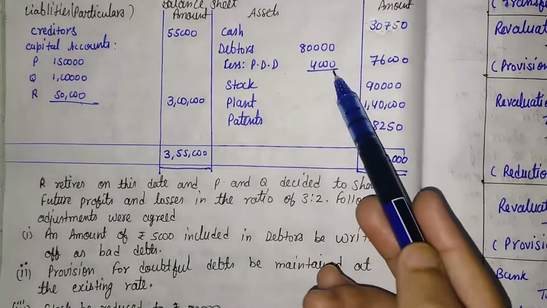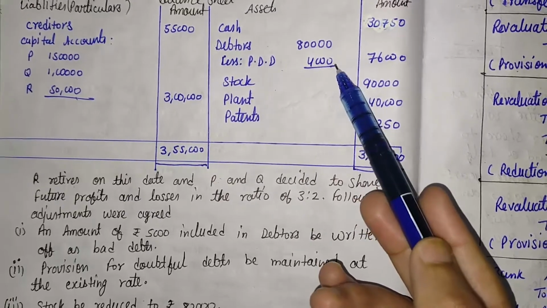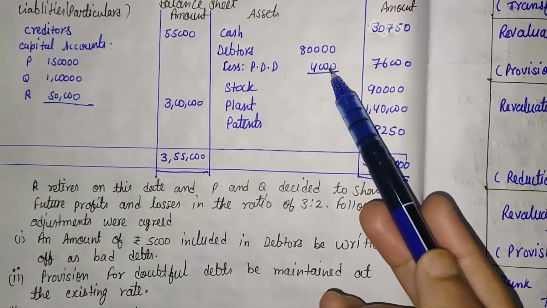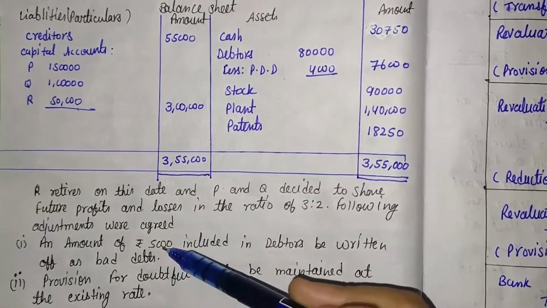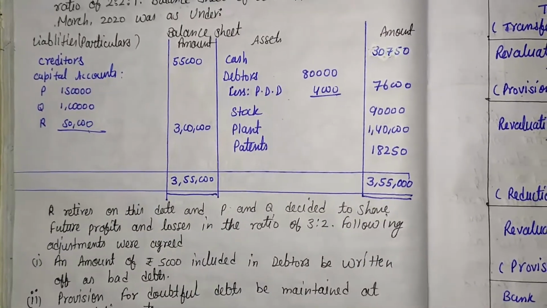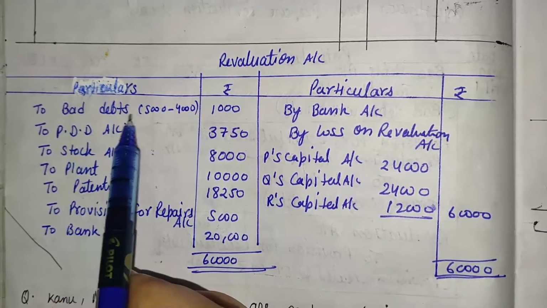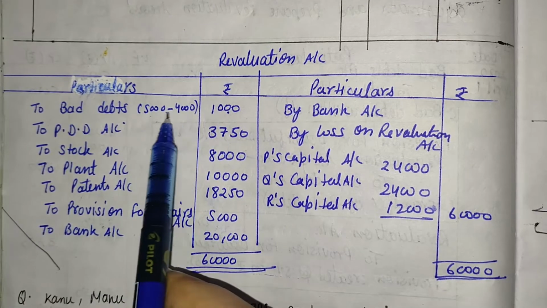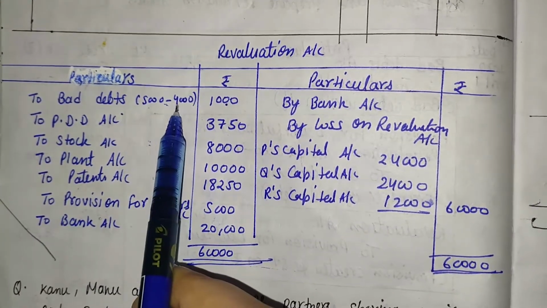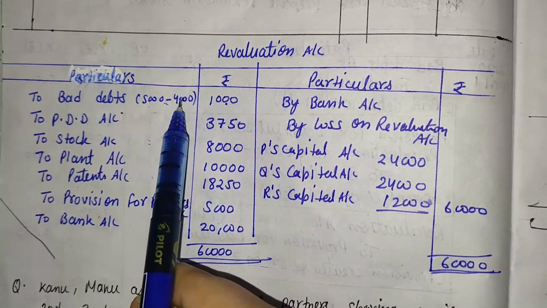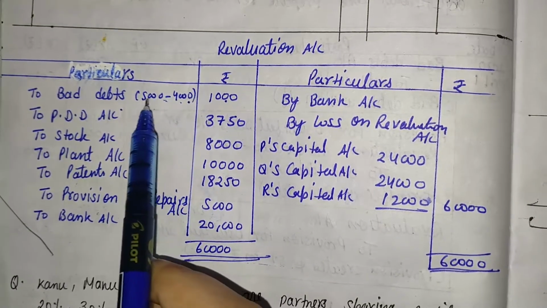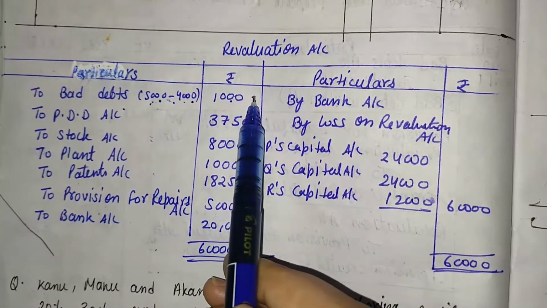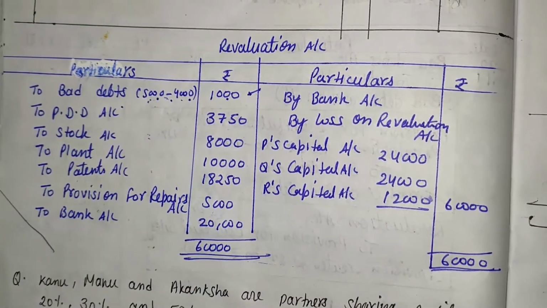It means bad debts increase by only rupees 1,000. So we mention only 1,000 in the place of 5,000. Here it is to bad debts, that is 1,000. We record it on the debit side because the liability increases.